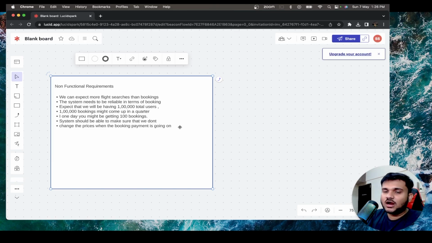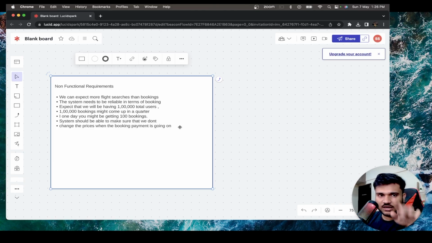Let's say you put your card details and then the price got changed. I don't think this is a very good design to go for. Always when you are actually exploring, you are writing your email and you are yet to start the payment, at that point of time the price can change. But let's say the price of a flight was 2000 rupees. You clicked on start payment and now you are writing your UPI ID.